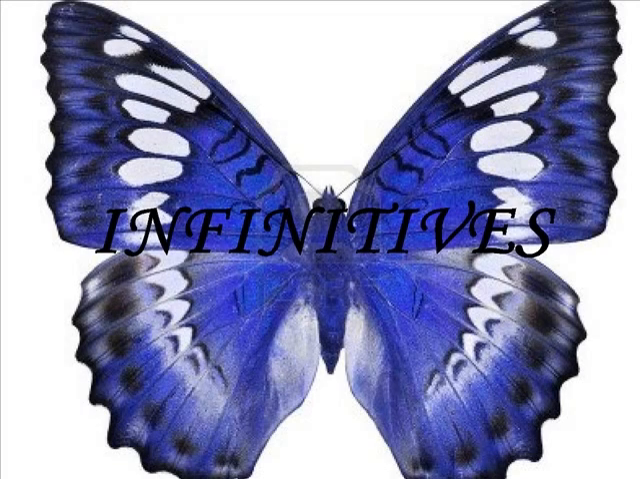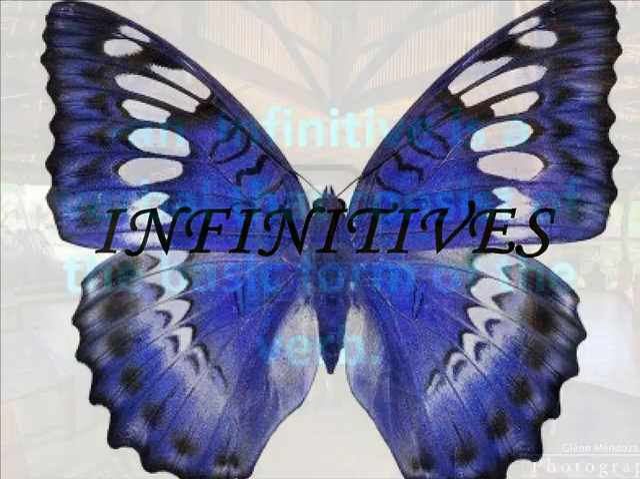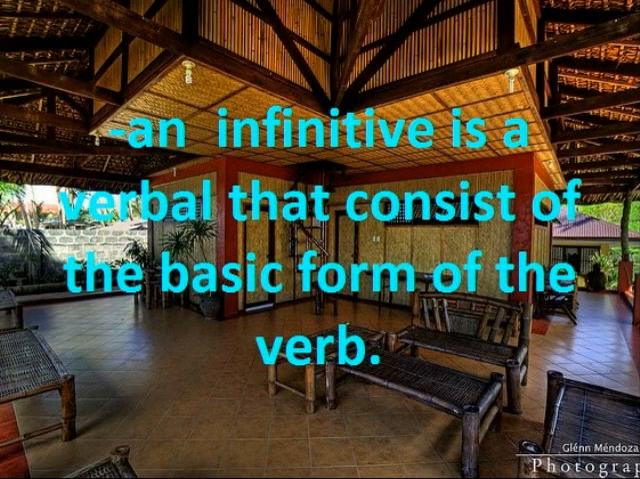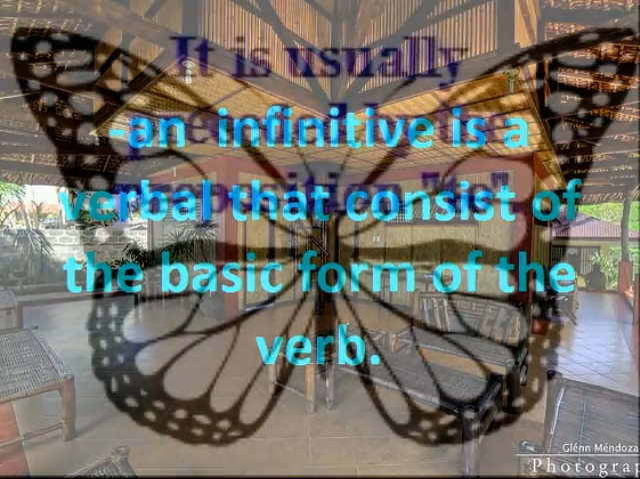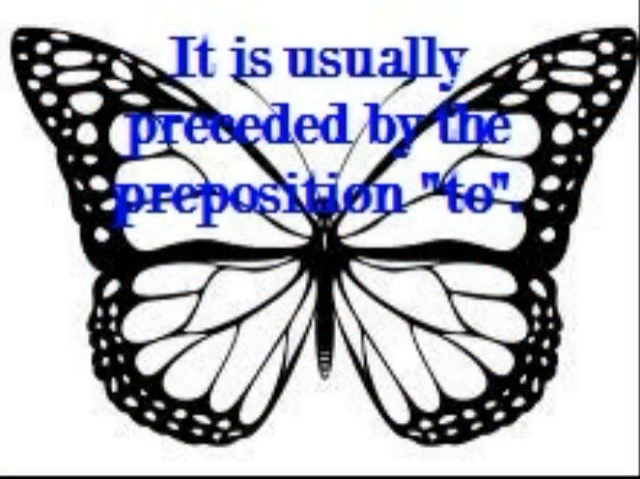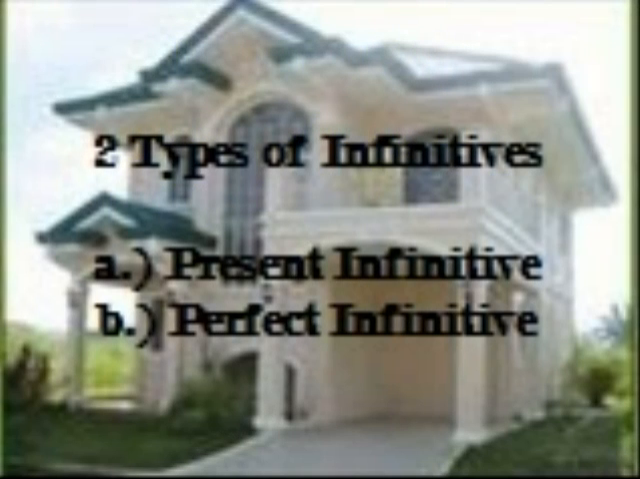Infinitive. An infinitive is a verbal that consists of the basic form of the verb. It is usually preceded by the preposition "to." There are two types of infinitives. First, the present infinitive. Second, the perfect infinitive.